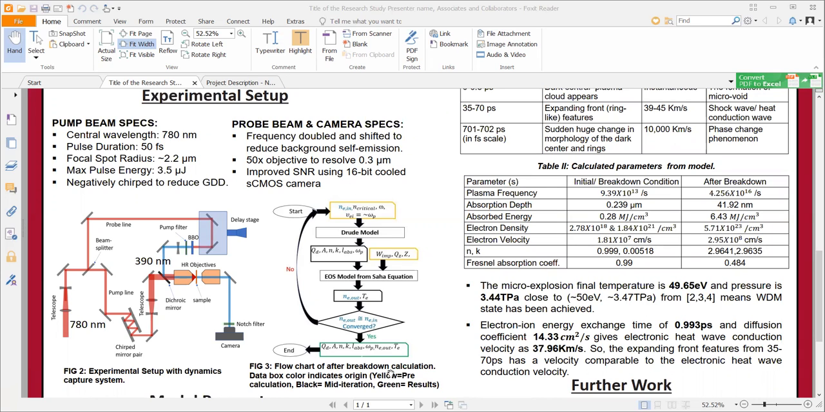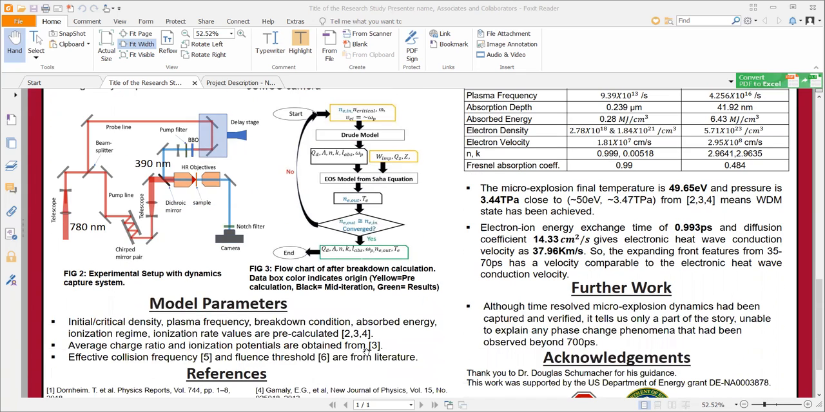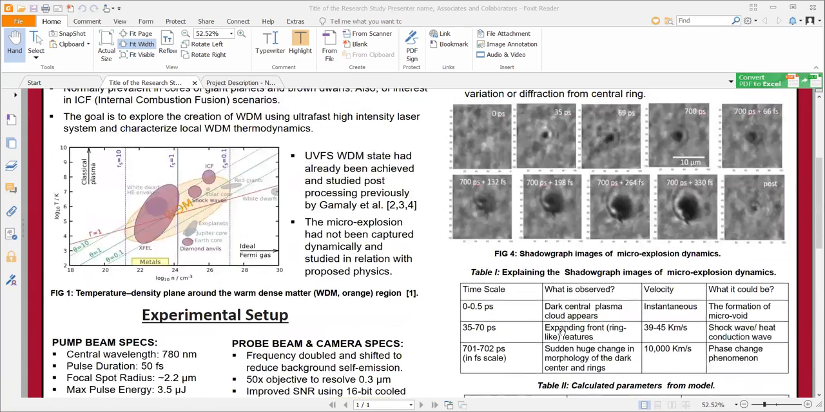In figure 3, we are showing a flow chart of our calculation. Basically, we are self-consistently solving the Drude model and the Ultrafast Saha equation to obtain a convergence limit of electron density. The final result is the absorbed energy, the electron density, and the warm dense material temperature, which are later compared with already calculated values. All other parameters are either pre-calculated or taken from literature.